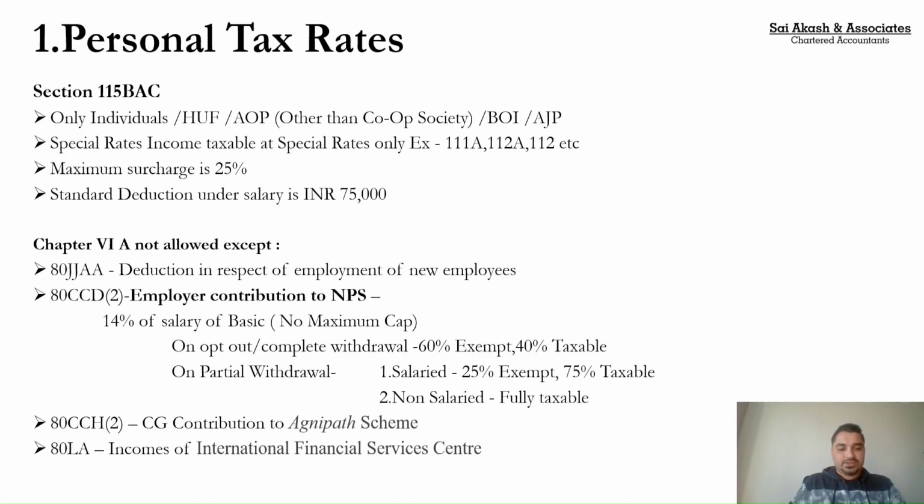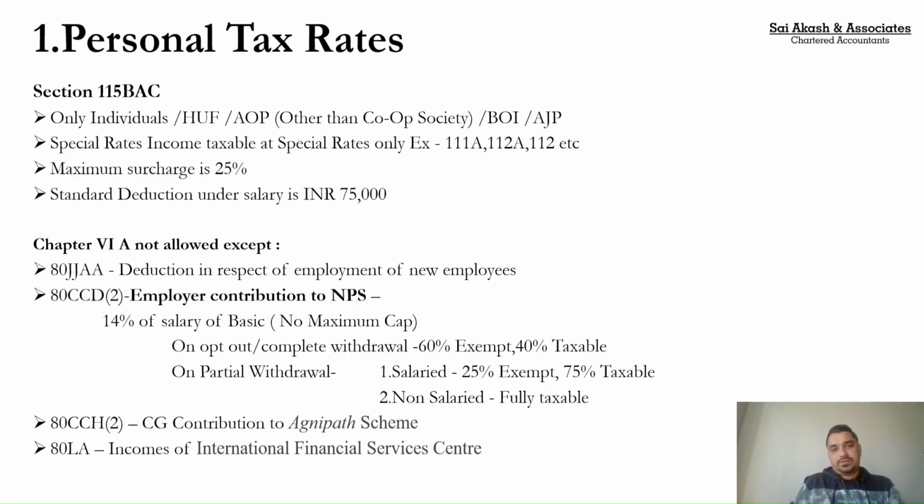Next one, 80CCH(2). So 80CCH(2) is the central government's contribution to the Agnipath scheme. If you are an Agniveer and the central government contributes some amount to your Agnipath scheme, then you can claim it as a deduction here. And the last one is 80LA. Section 80LA covers specific incomes for IFSCs, so International Financial Service Centres.